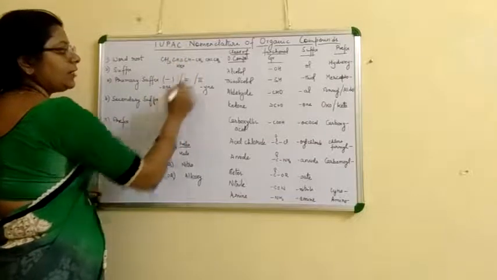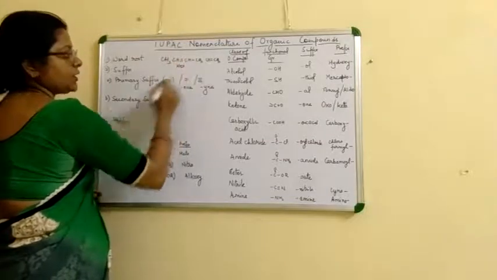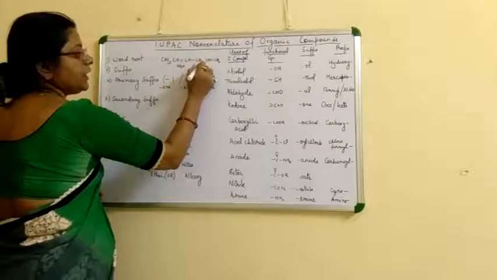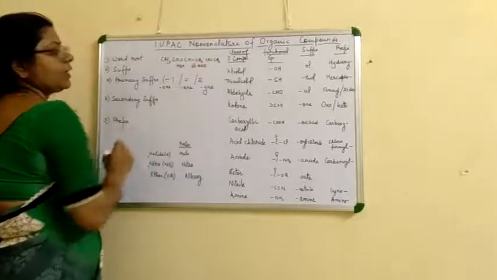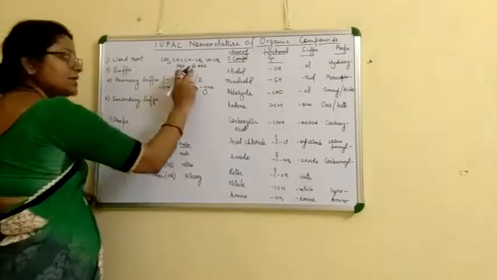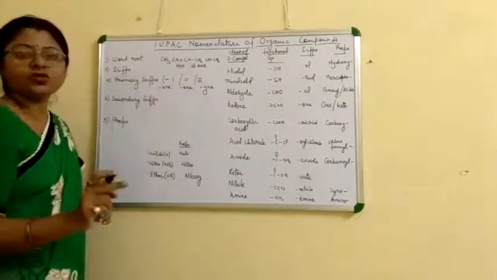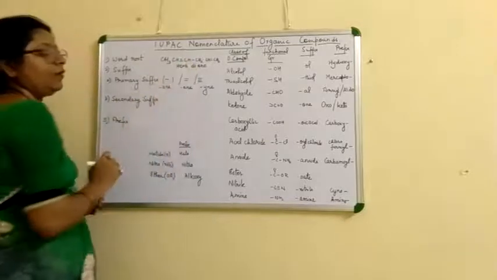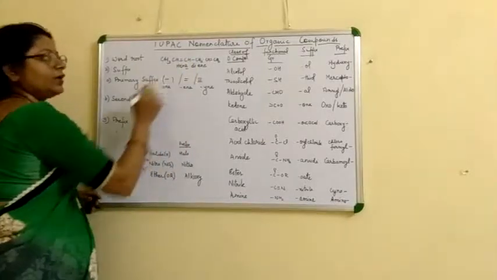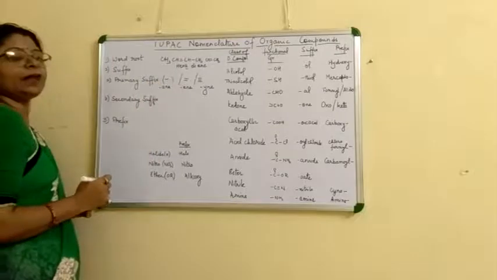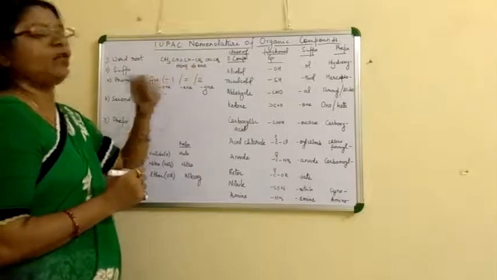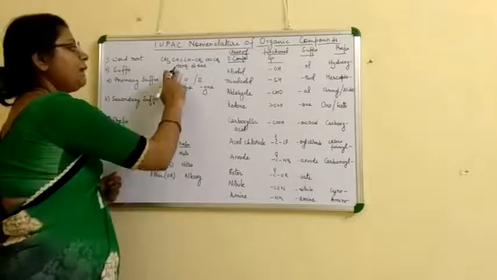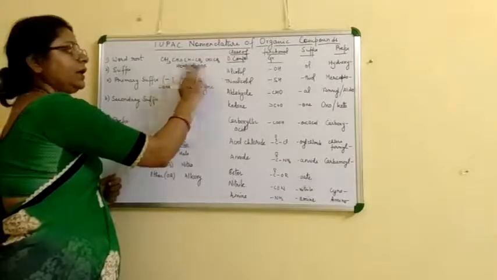Then, because two double bonds are present, we write diene. Because di starts with a consonant, after hex we write a. We add an extra a after the root before the numeric value of the multiple bond. So it becomes hexadiene.